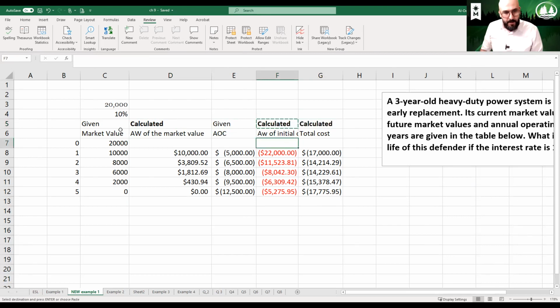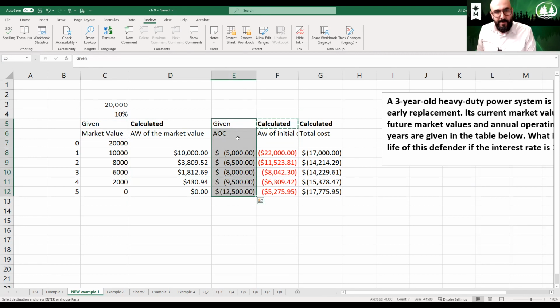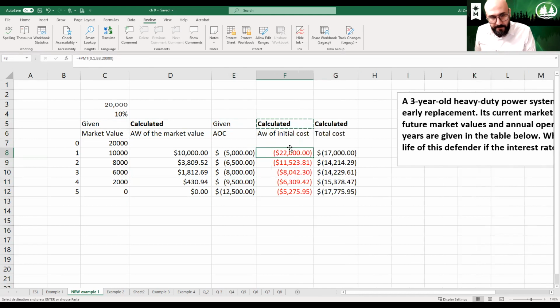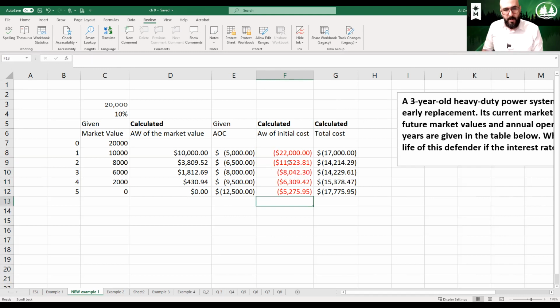All right, so what we have here, we did calculate the annual worth of the market value. This is given to us, and this is in the A format. We don't have to do anything. Now, for the initial cost, we need to find out what would be the annual worth if we keep this asset for 1 year, 2 years, 3 years, 4 years, and 5 years. All right, so we did this for each one of the years.